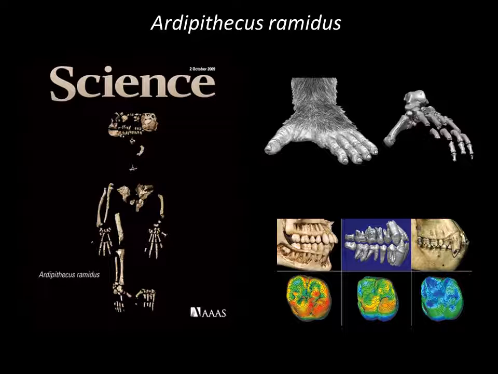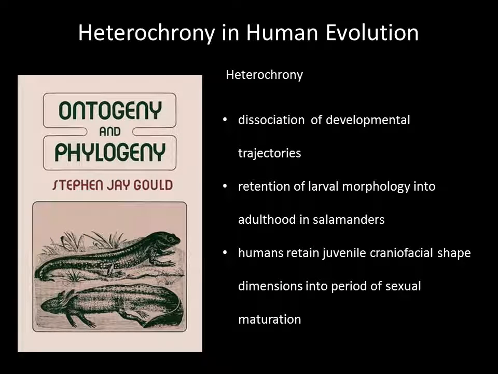Now, I'm interested in applying Stephen Jay Gould's theory of heterochrony to A. ramidus. Gould published this book in the 1970s, and he was interested in the dissociation of developmental growth trajectories as sources of evolutionary innovation. And the model he used was salamanders, who can retain larval morphology into the period of sexual maturity if they remain in an aquatic environment. And he looked at a similar phenomenon in humans and believed that humans retain juvenile craniofacial shape dimensions into the period of sexual maturation.